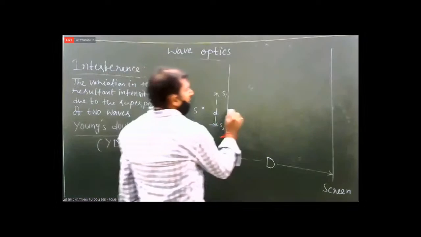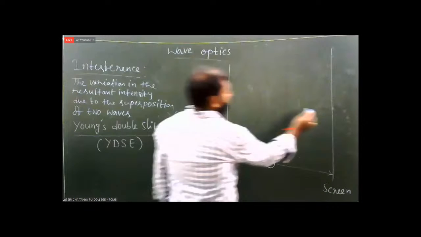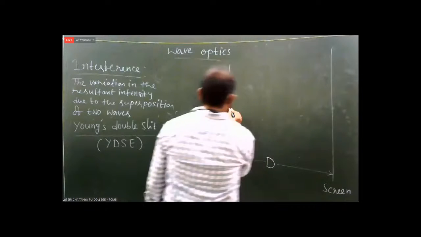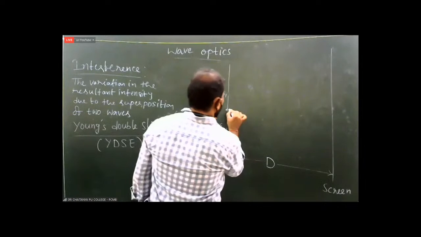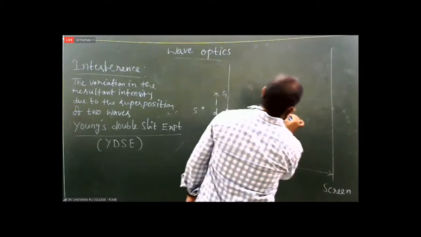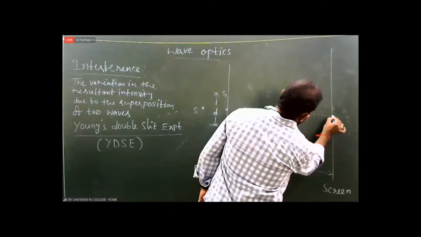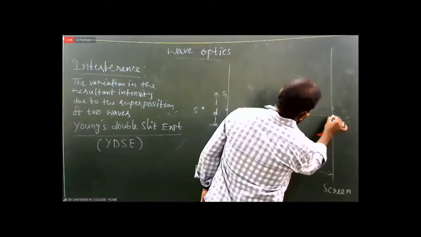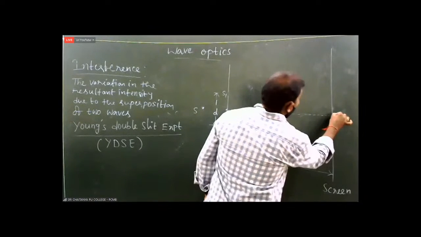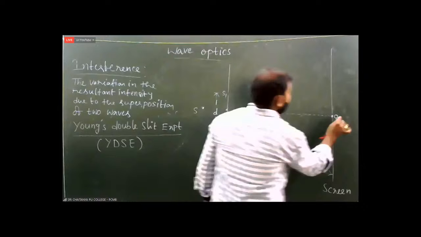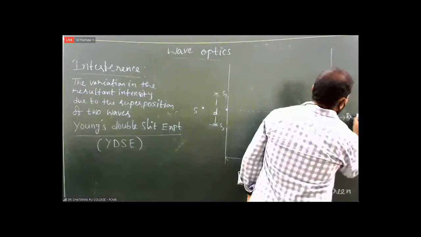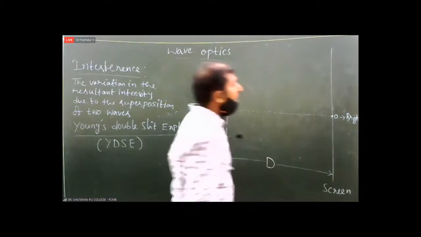When you take a point O on the screen that is exactly opposite to the midpoint of S1 and S2, this point is always bright.